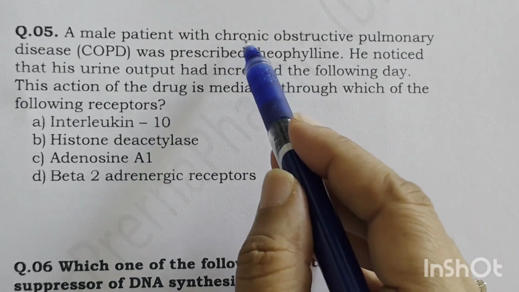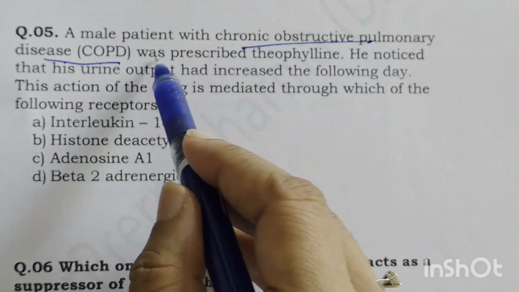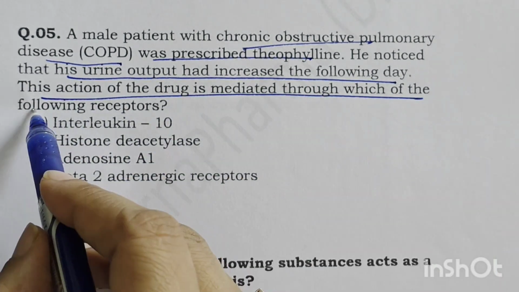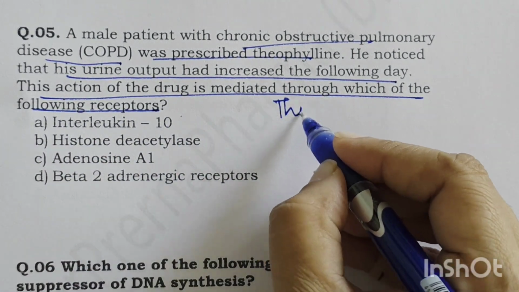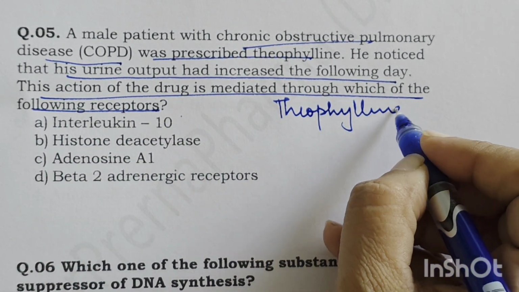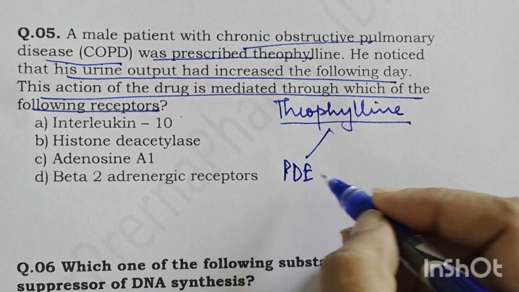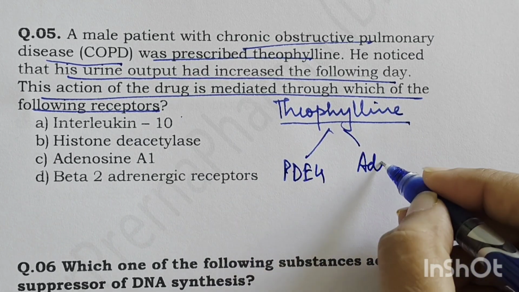A male patient with chronic obstructive pulmonary disease was prescribed theophylline. He noticed that his urine output has increased. This action of the drug is mediated through which of the following receptors? Now theophylline basically acts via 2 mechanisms, that is, it inhibits phosphodiesterase 4 and it also inhibits adenosine receptors.